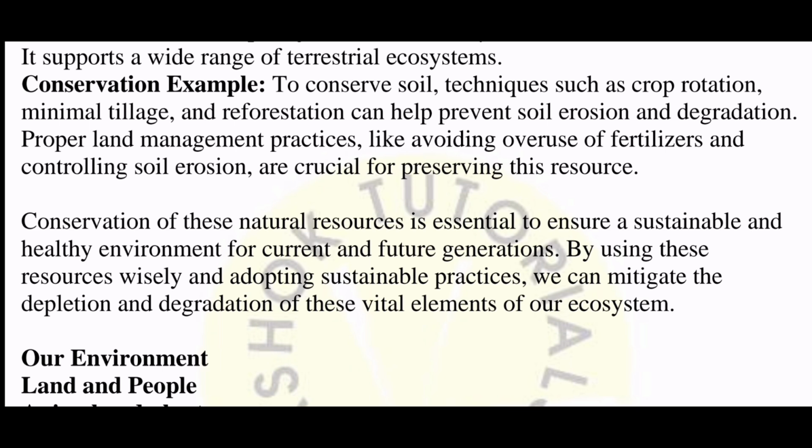Now, minimal tillage. So don't try to destroy or overuse the land. All right, and soil erosion is very dangerous. Landslides or soil erosion, why do you see landslides? We see landslides because we are cutting down the trees. When we cut down the trees, the roots of the plant have no life to hold the soil, to hold the stones. Then the tree falls and the root dies, and then landslides take place.